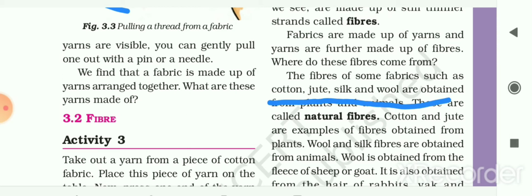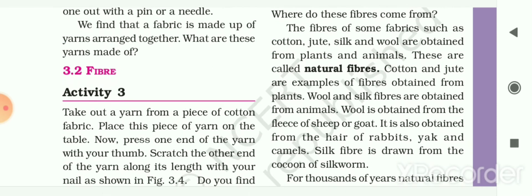Where do these fibers come from? Let me see about that. The fibers of some fabrics such as cotton, jute, silk and wool are obtained from plants and animals. These are called natural fibers, which we get from plants and animals. Here the examples are also given to you. Cotton and jute are examples of fibers obtained from plants, and wool and silk fibers are obtained from animals. Wool is obtained from the fleece of sheep or goat, that is the fur of sheep or goat.